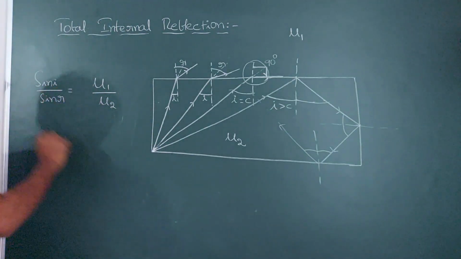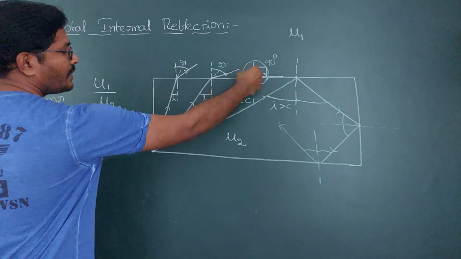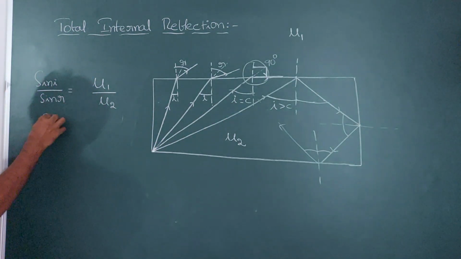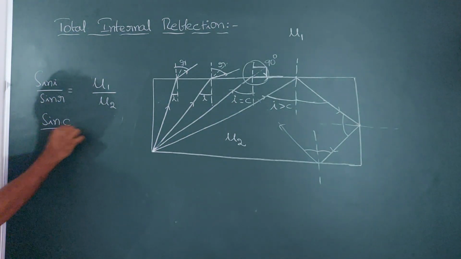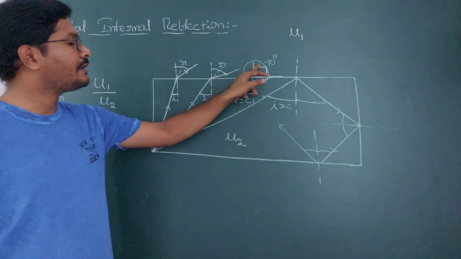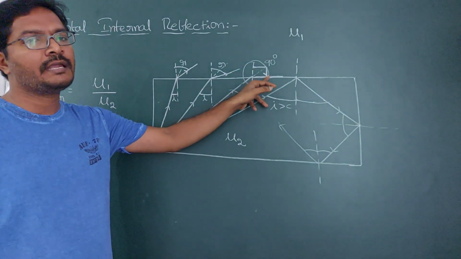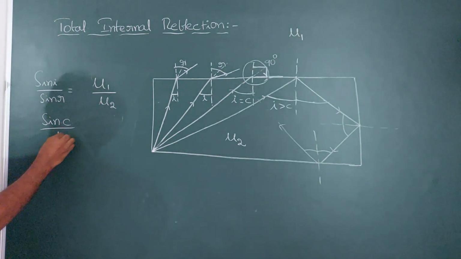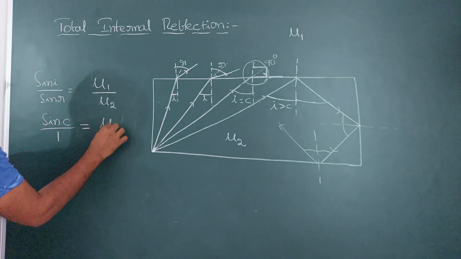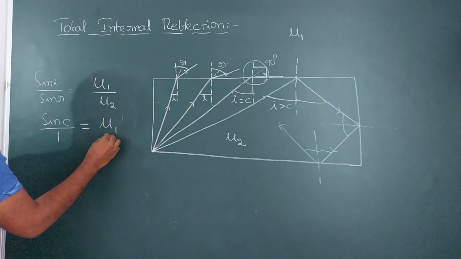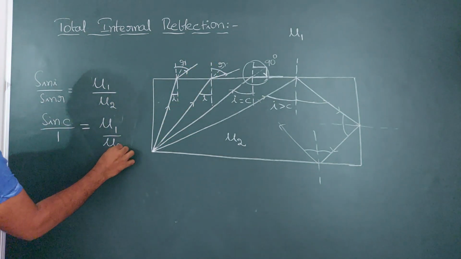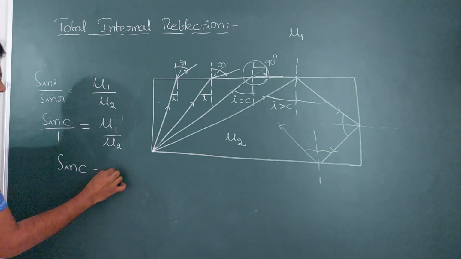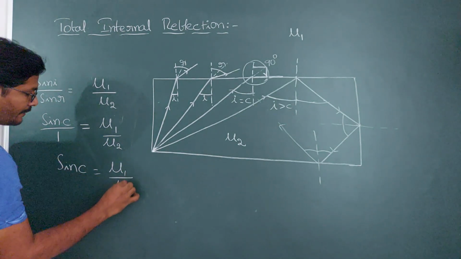Then sin i, this angle of incidence, is called the critical angle, so in place of i I substitute C. The refracting angle here is 90 degrees, so r is 90 degrees, and sin 90 is 1, which is equal to the refractive index of the rarer medium by the refractive index of the denser medium. So this is the formula to find the critical angle: sin C is equal to mu1 by mu2.